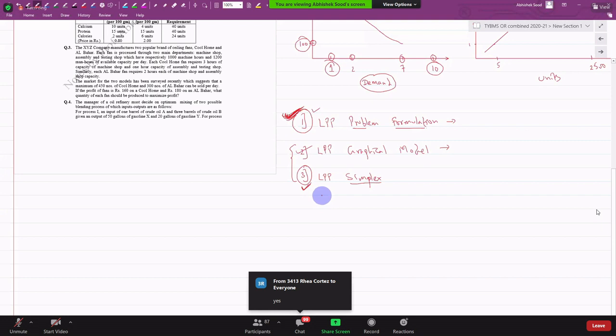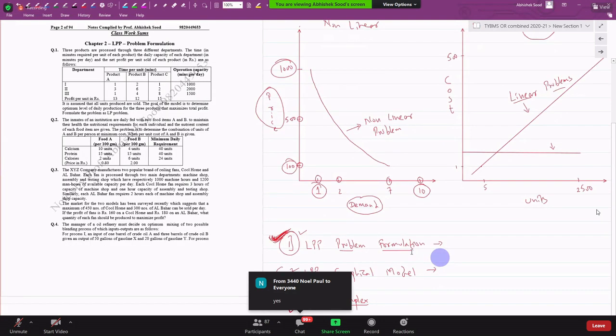But if you don't know how to formulate a problem, can you apply the steps? No, you cannot. And the problem with this chapter is that every problem is unique. There are no fixed steps. So tell me, what is difficult according to you? Formulation or simplex?